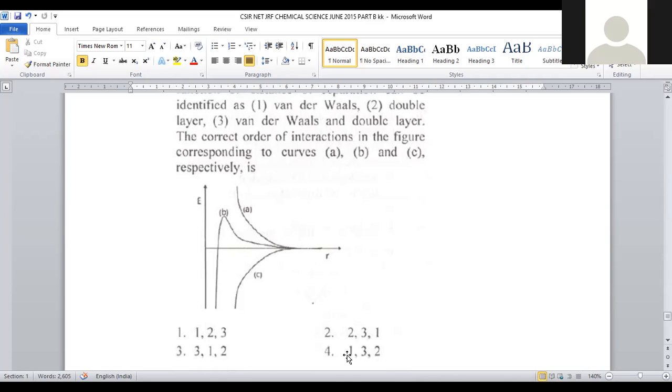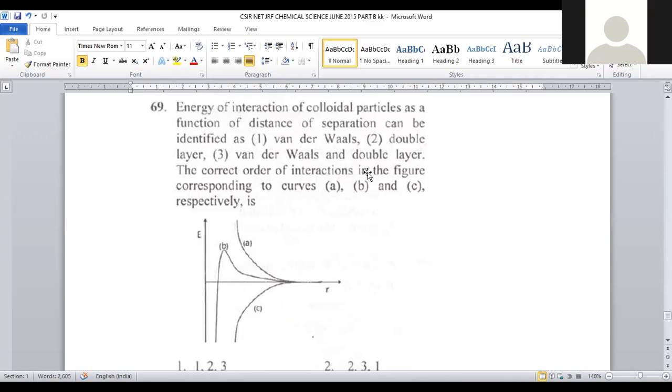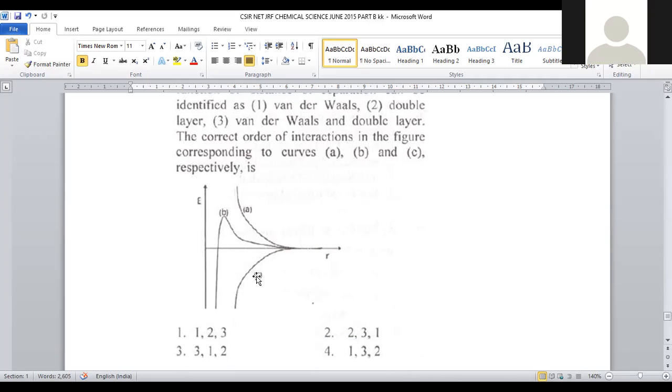Right here, A denotes the double layer, and B denotes van der Waals as well as double layer. C denotes only van der Waals, because we already know van der Waals forces of interaction are always weak. So the energy will always be lower for van der Waals kind of interactions. That's why it is indicated below the barycenter.